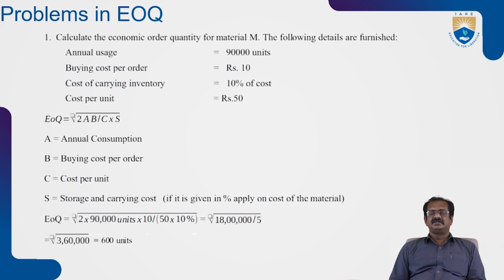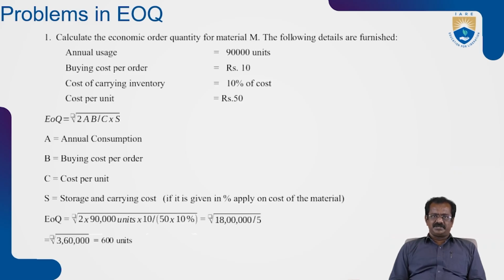Let's consider the economic order quantity for material M, with the following details. The annual usage of the particular material is, say, 90,000 units. Then buying cost per order is 10 rupees per unit, and cost of carrying inventory is 10% of the cost.